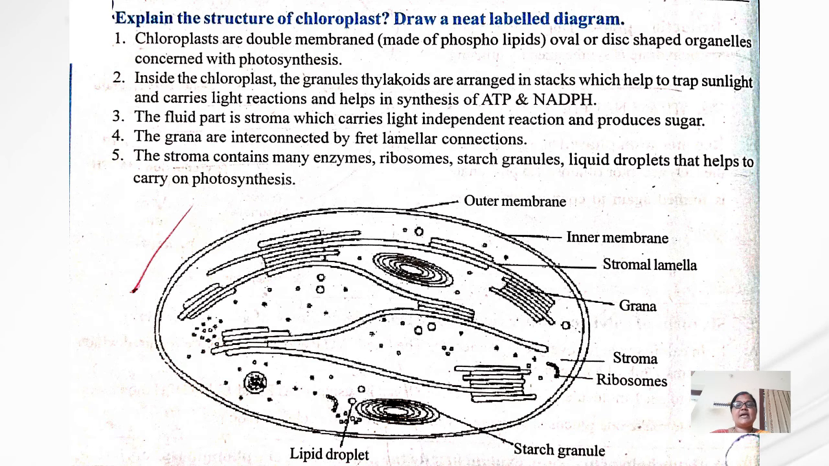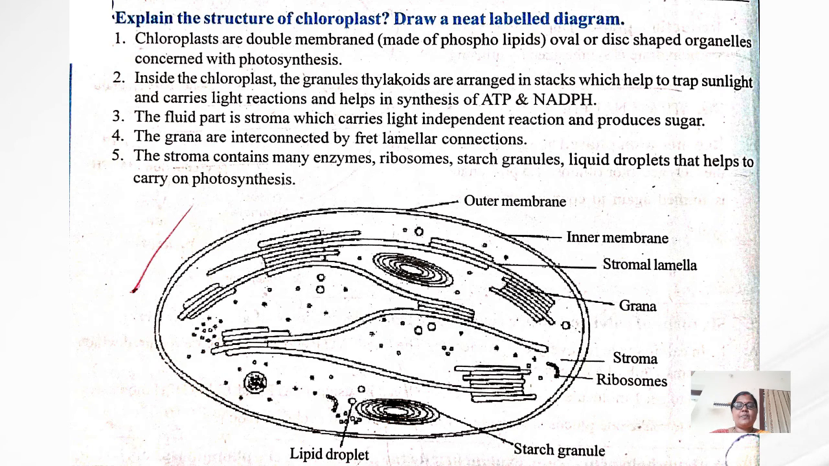Chloroplasts are double membraned, made up of phospholipids, oval or disc shaped organelles concerned with photosynthesis. Inside the chloroplast, the granules of thylakoids are arranged in stacks, which help to trap sunlight and carry out the light reactions, helping in the synthesis of ATP and NADPH.